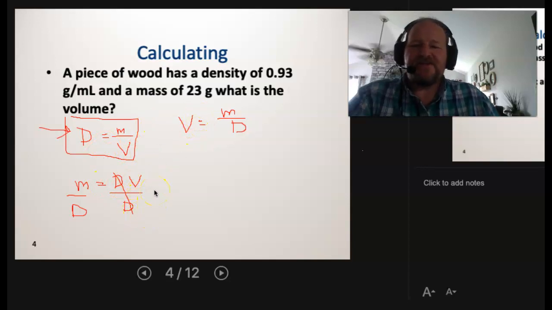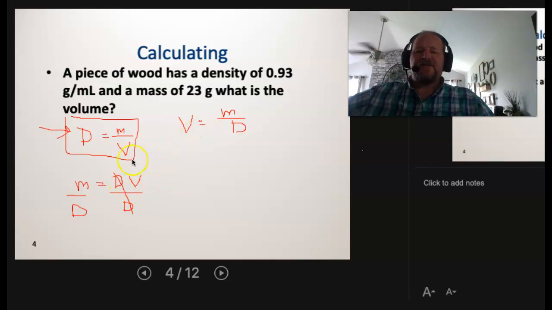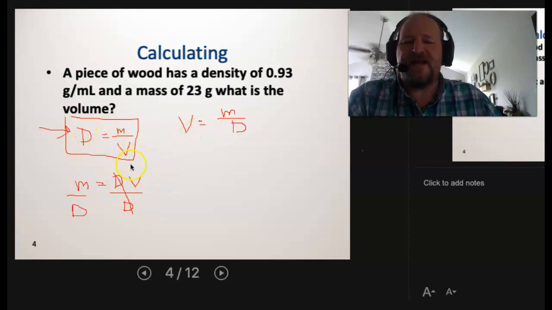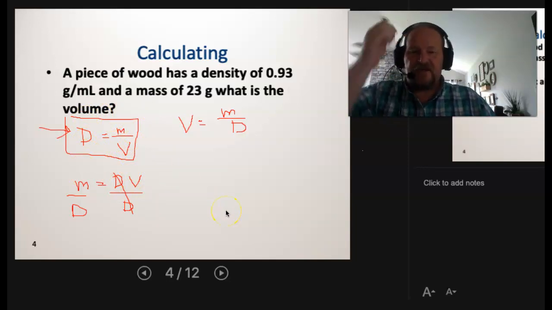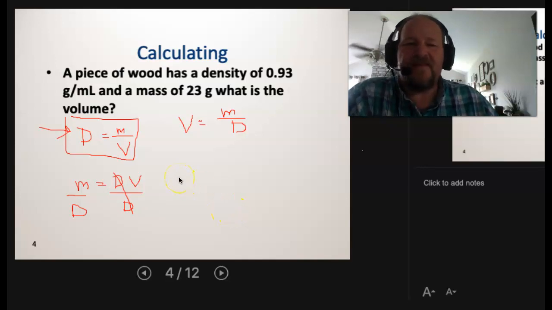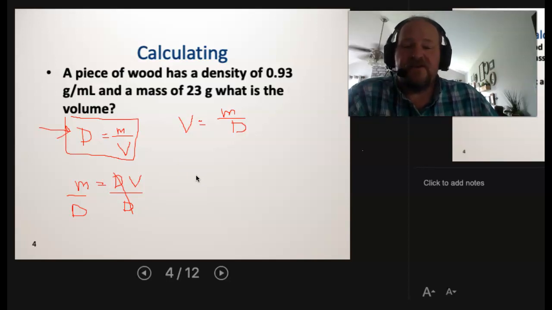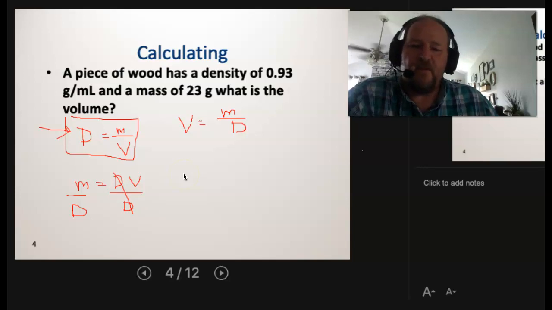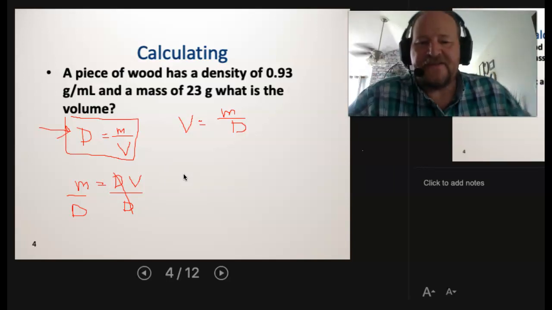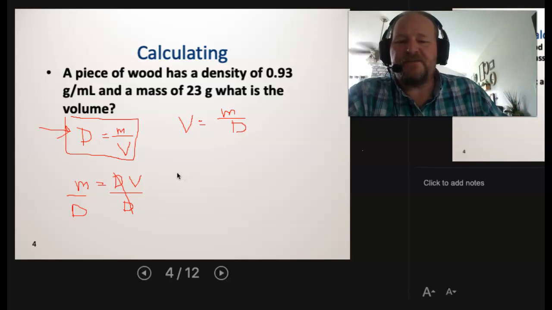When I'm looking at your answers, I don't expect you to manipulate in letters. I know some students prefer to start with density equals mass over volume. They'll plug the numbers in and then rearrange to get the answer with numbers in. And that's fine by me as well. I'm sure I'll keep up with math. It'll be fine. I don't grade you on math. I'm making sure that you did do it mathematically correct. But again, you could use several different methods of math. Here we're using Algebra 1 and we're solving with one statement and one variable. But there's other methods I'm sure you could use to answer these problems.